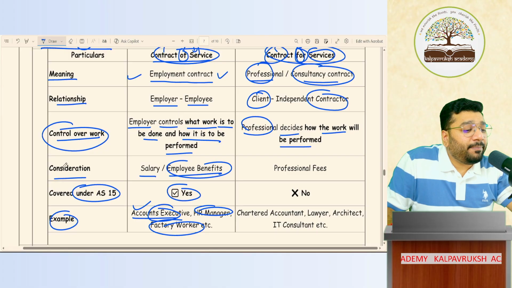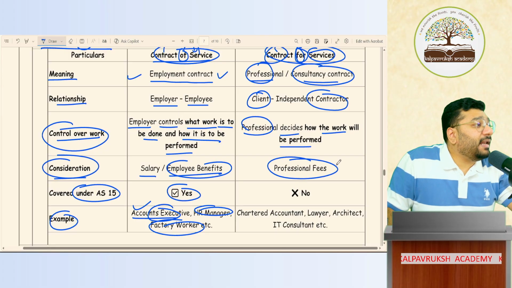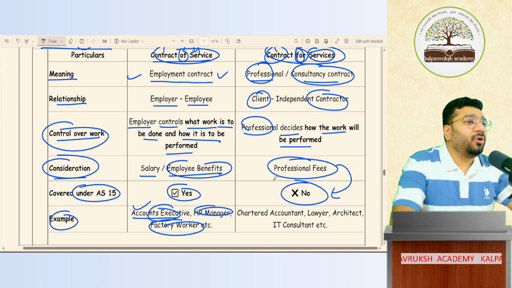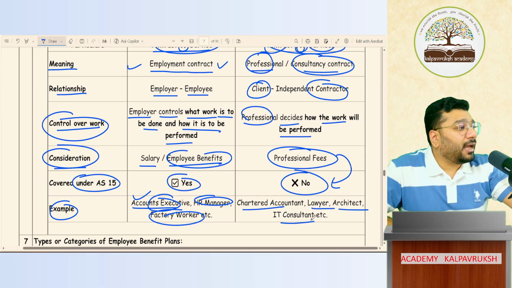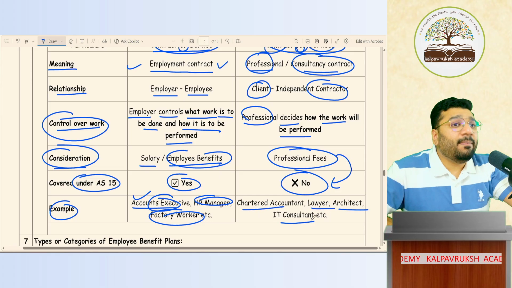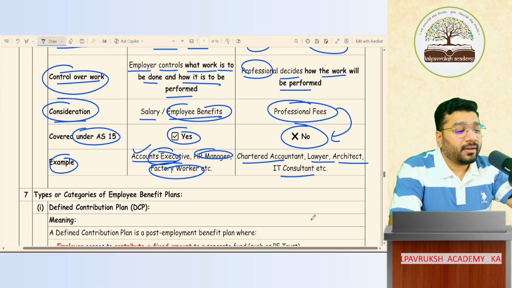What is the consideration that I pay to them? It's professional fees. Is this professional fee an employee benefit covered under AS 15? No. So the fee that you pay to the chartered accountant, lawyer, architect, IT consultant is called professional fee and not an employee benefit to be covered under AS 15. Got it? Not got it?